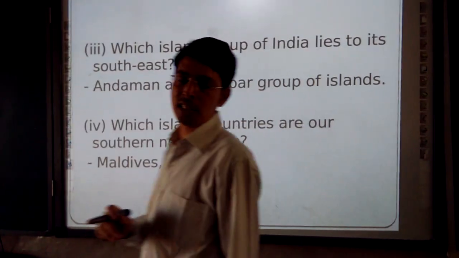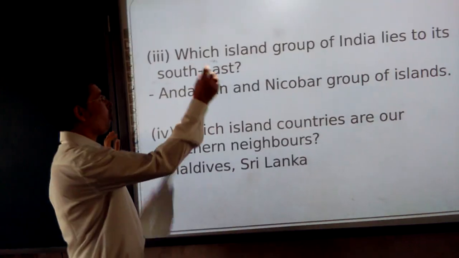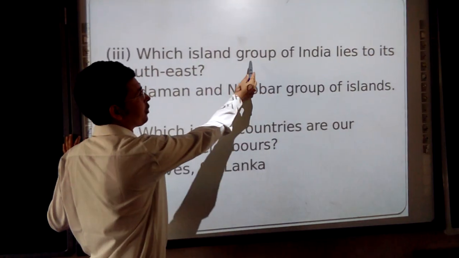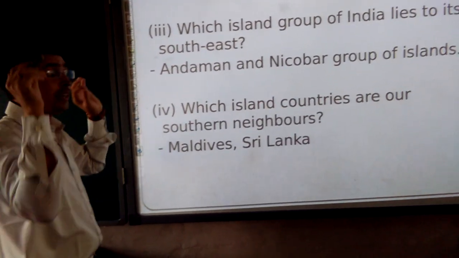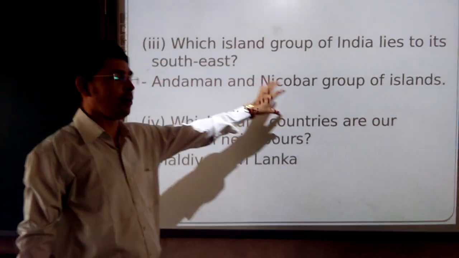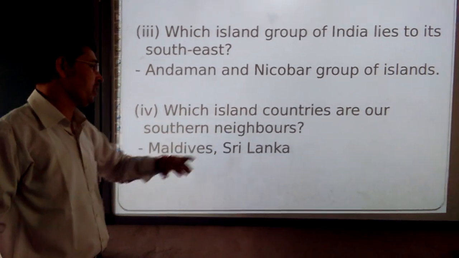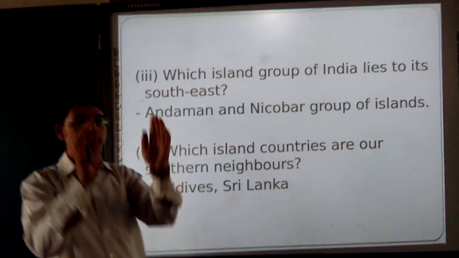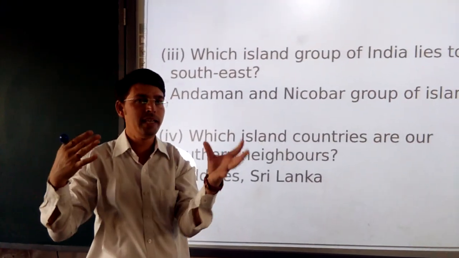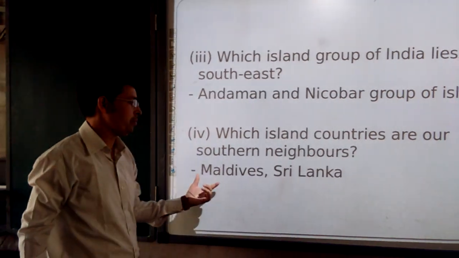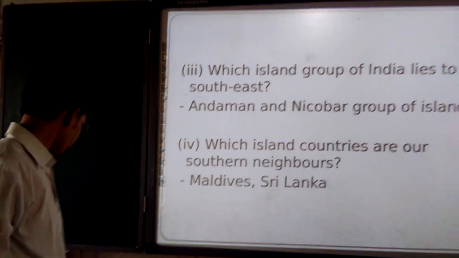These are questions which make you think, because students are always confused with this. Which island group of India lies in its southeast? Southeast or southwest? Read the question properly, then frame the answer properly. Then, which island countries are southern neighbors? As I stated, India's southern point is a peninsula. So Sri Lanka and Maldives are the 2 island countries.